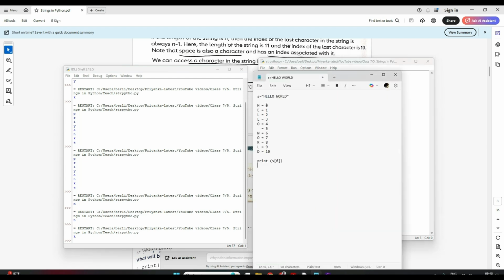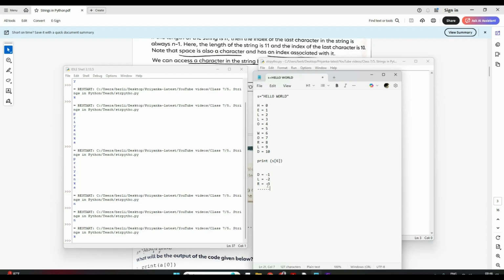Okay, so either it will be 0, 1, 2 like this, or it can be the other way round also. Here it will be -1, so the last character of your string, which is D, will be -1, then the second last, which is L, will be -2, then the third last will be -3. Like this it will go on and on.